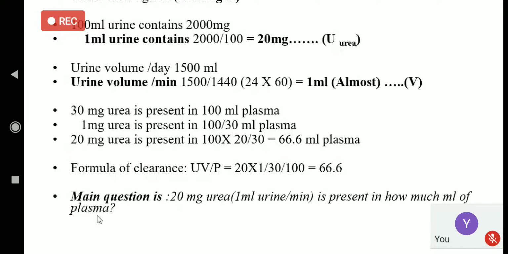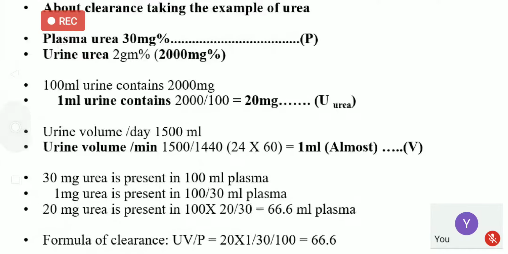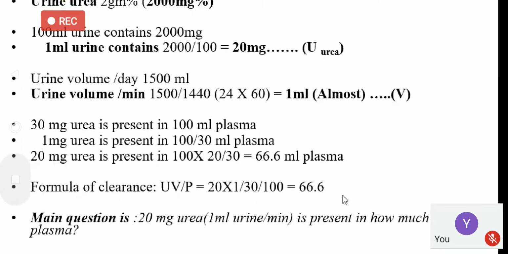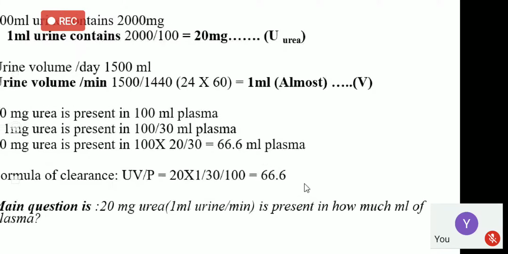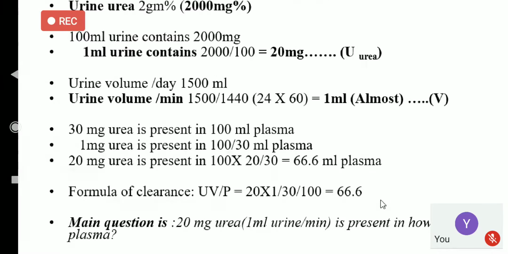Am I clear? So when the plasma is flowing per minute, 66.6 ml of plasma is cleared off. The other portion of plasma may contain urea, creatinine, glucose.